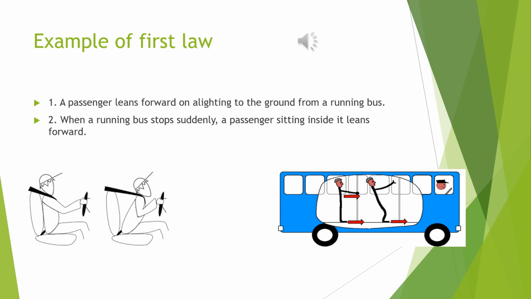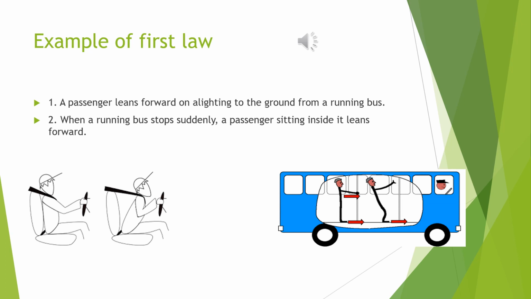Now, another example: when a running bus stops suddenly, a passenger sitting inside it leans forward. Here also, as soon as the bus stops, the lower portion of the body of the passenger, being in contact with the bus, stops immediately. But the upper portion of that particular person wants to maintain its motion due to inertia of motion and hence leans forward.